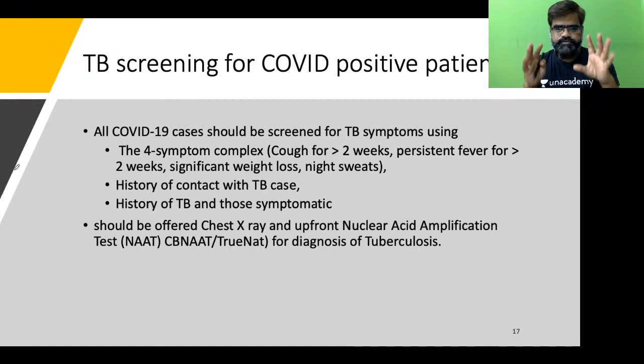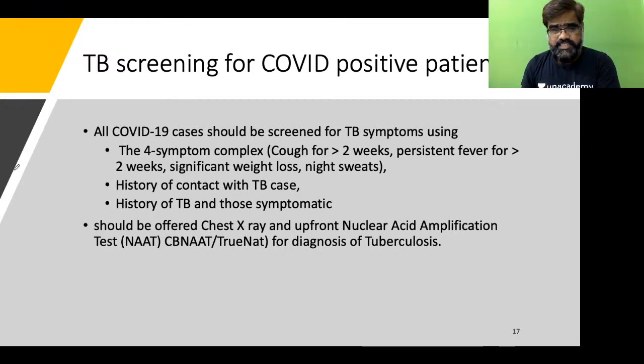So if a COVID positive patient has also got these features, or has a history of contact with a TB case, or has a history of TB and is symptomatic now, they should go for chest X-ray and nucleic acid amplification test, which is CB-NAT or TrueNAT.